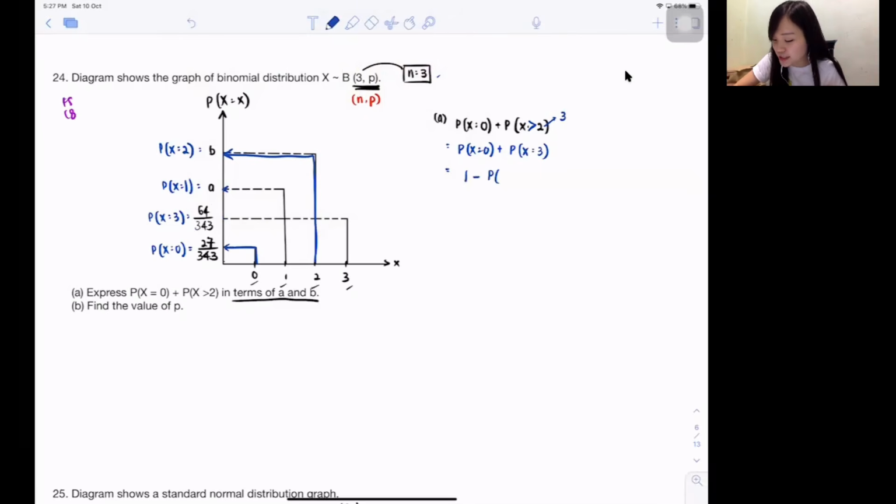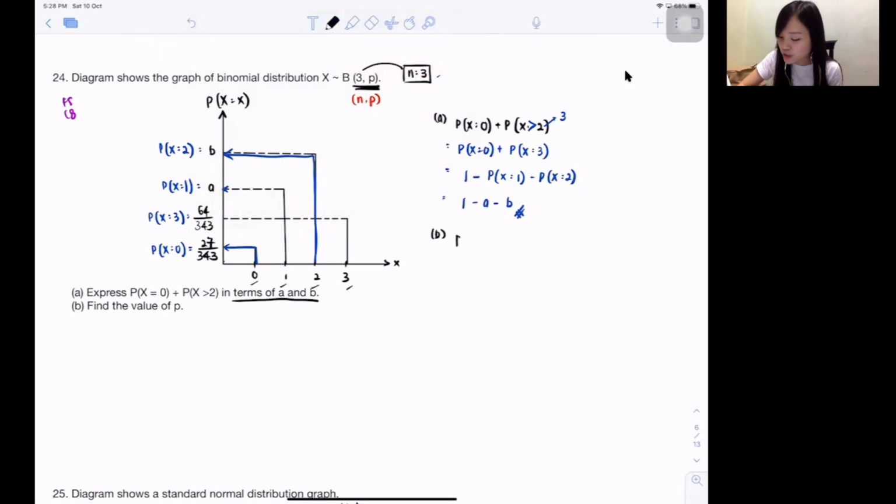So I use 1 minus those I didn't state out, which are actually equivalent to whatever I state out. So 0 and 3 I state out. What I never state out? Isn't it 1 and 2 I never state out? So using total minus 1 and 2 is actually equivalent to 0 and 3 also. Can, right? So 1 is A, 2 is B. So I just list out, the answer is 1 minus A minus B. Done. Can you see SPM, the way they come out can be very patterned. Hope you guys' basics are good.